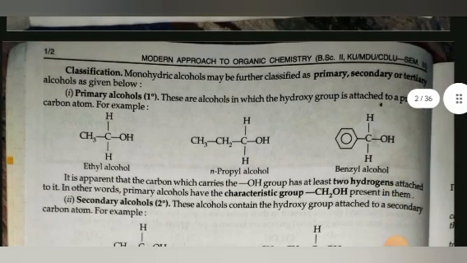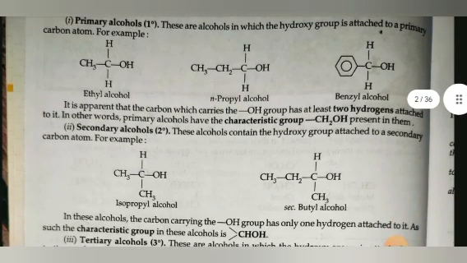Classification. Monohydric alcohols may be further classified as primary, secondary or tertiary alcohols as given below. First is primary alcohol. These are alcohols in which the hydroxyl group is attached to a primary carbon atom, for example ethyl alcohol, propyl alcohol, benzyl alcohol. It is apparent that the carbon which carries the OH group has at least two hydrogens attached to it. In other words, primary alcohols have the characteristic group CH2OH present in them.